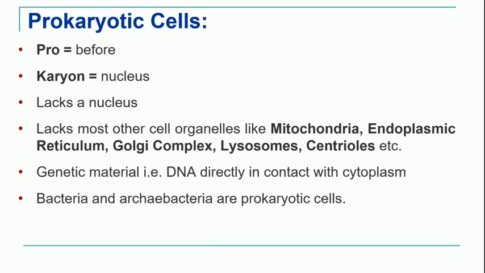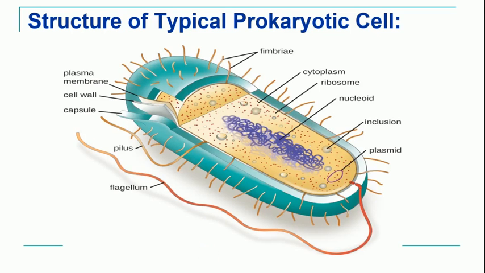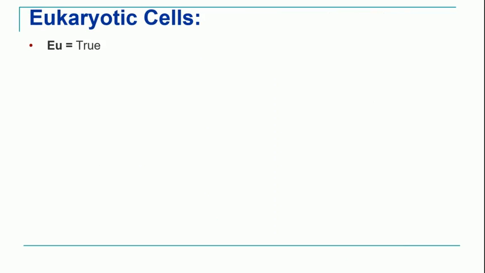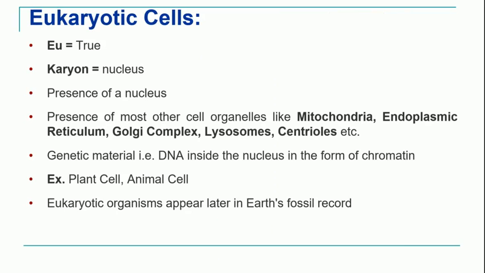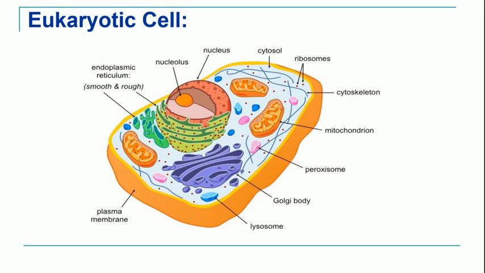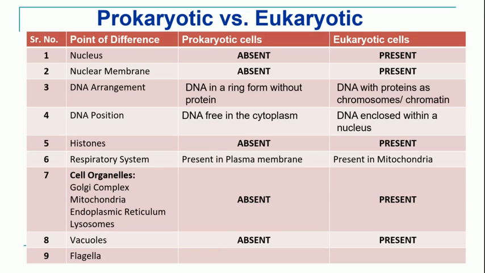Then we have understood the meaning of eukaryotic cell, that is true nucleus, they have the presence of nucleus. Example, plant cell, animal cell. We have seen the structure of a eukaryotic cell, and then with the help of this table we have understood the major differences between prokaryotic and eukaryotic cell.